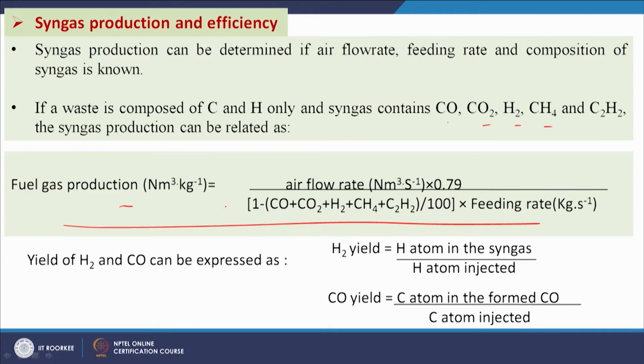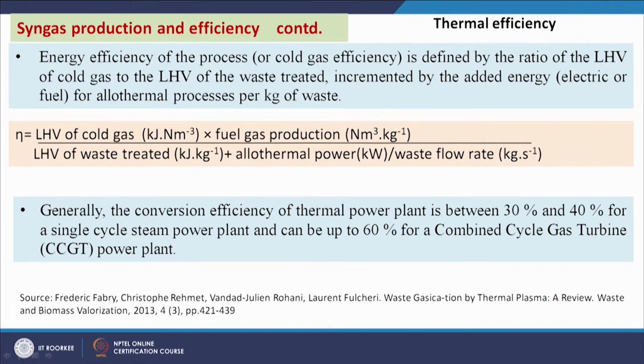And we also predict or calculate the yield of hydrogen and CO like this expression. Hydrogen yield is hydrogen atom in the syngas divided by hydrogen atom injected, and CO yield is carbon atom in the formed CO divided by carbon atom injected. So, that way we can calculate the yield of CO and H2. Now, we will see the thermal efficiency.